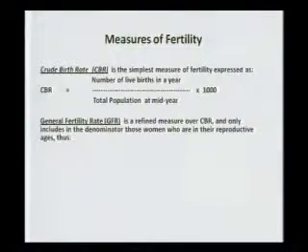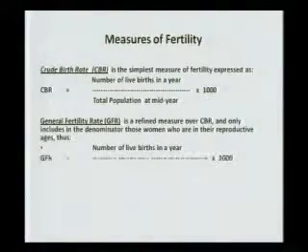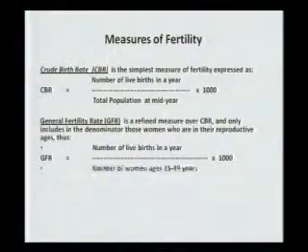Now, there is an improvement over the crude birth rate because, as I mentioned, reproduction or childbirth is only confined to women between ages 15 to 49. That's why one can calculate what is known as the general fertility rate. In the general fertility rate, the numerator remains the same, number of live births in a year, but the denominator changes: number of women ages 15 to 49.